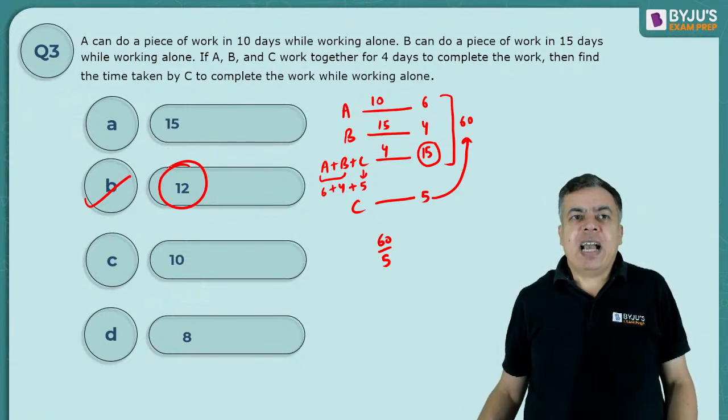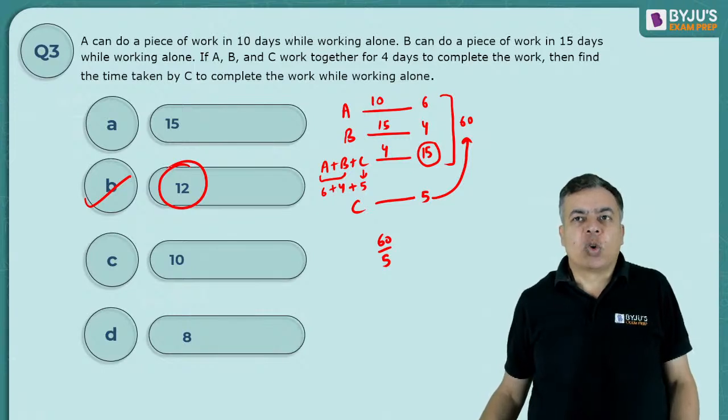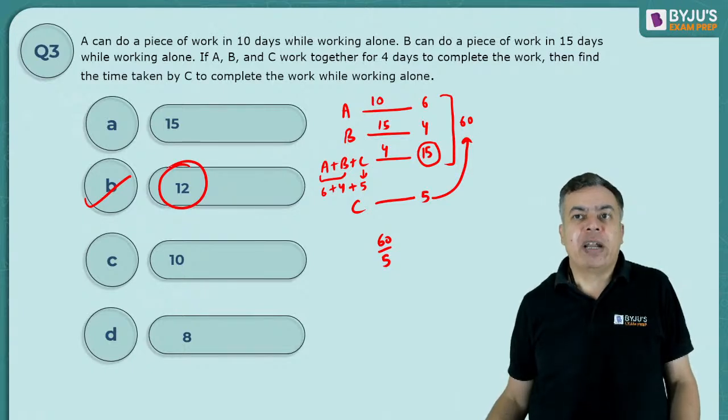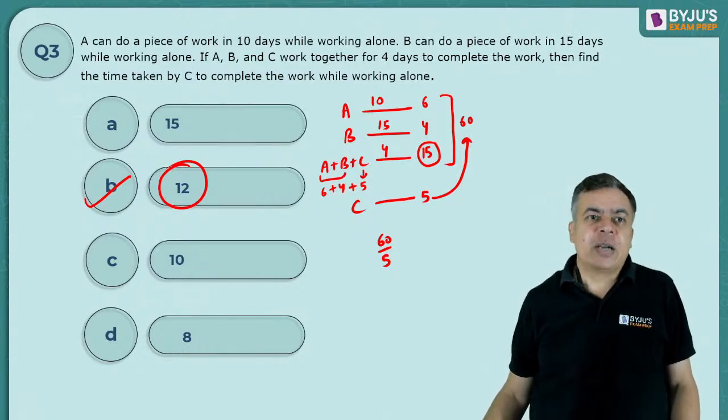I've first taken the LCM of the time taken, that is the total work I have assumed. Then according to that work, A's per day work, B's per day work, and A plus B plus C all together their per day work we know. If A and B are doing 6 and 4, 10 units, and together they are doing 15 units, that means C must be doing the remaining 5 units.